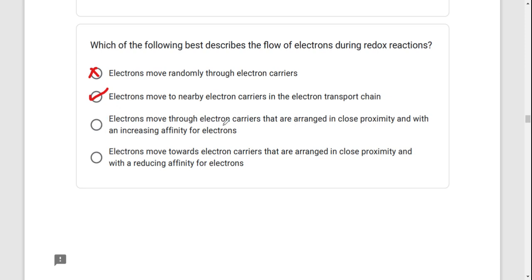Electrons move through electron carriers that are arranged in close proximity and with an increasing affinity for electrons. This statement is also true. Electrons can only move from complex 1 to complex 2 because complex 2 has a higher affinity for electrons. Electrons move towards electron carriers that are arranged in close proximity with reducing affinity. That's not true.